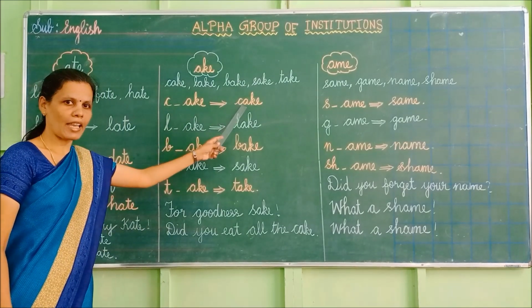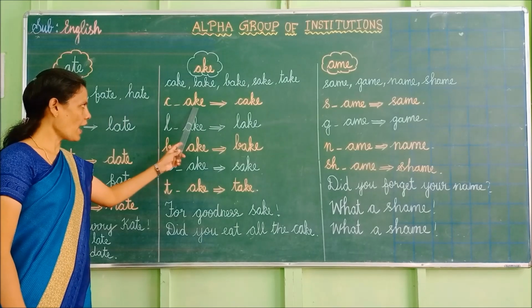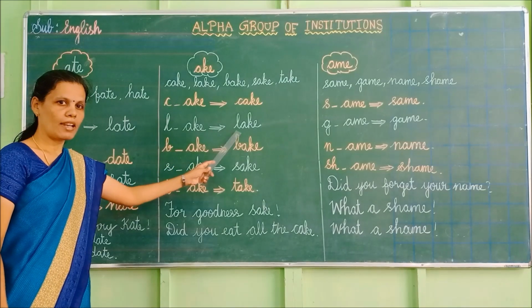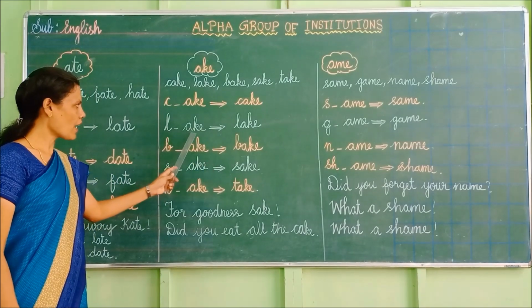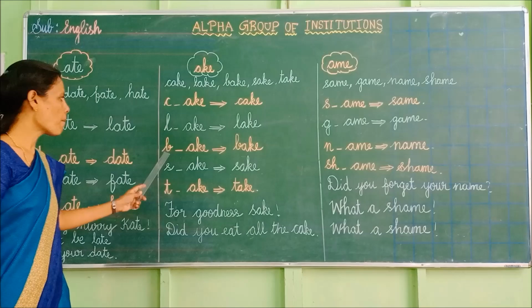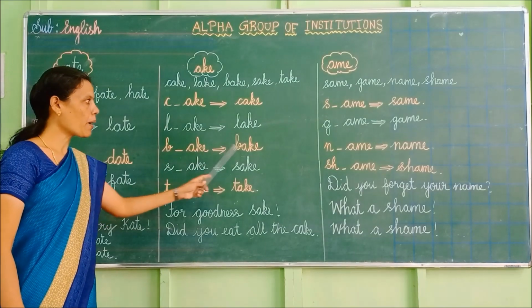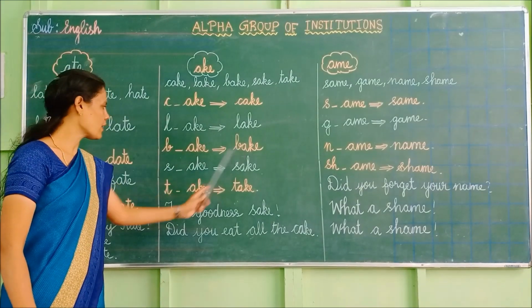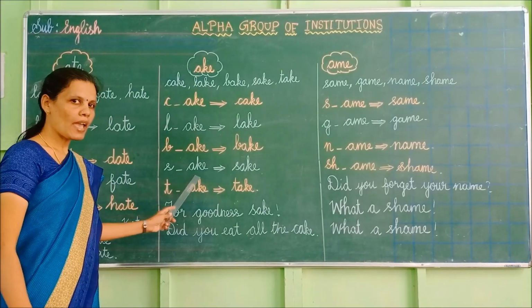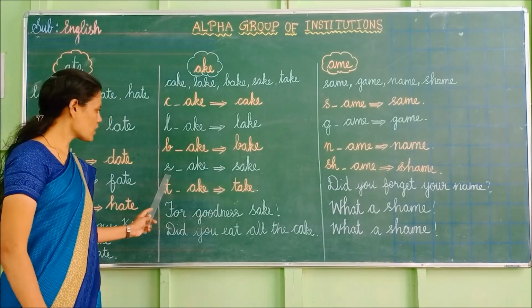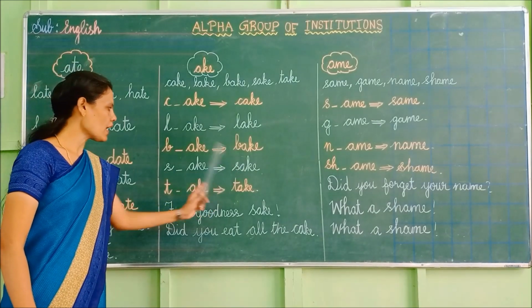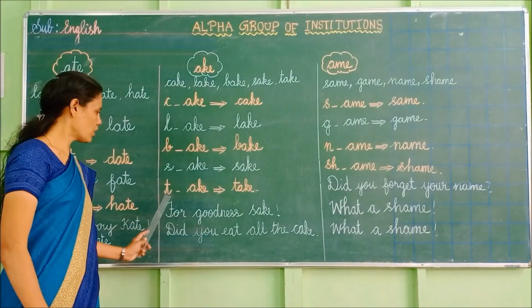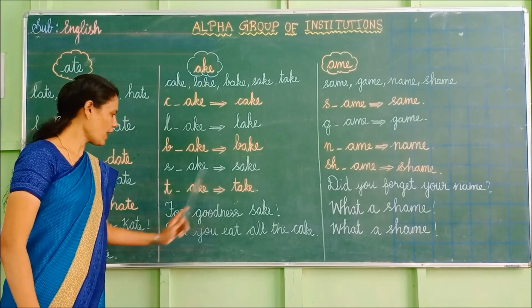Cake. Lake. Ake, bake. Ake, sake. Ake, take.